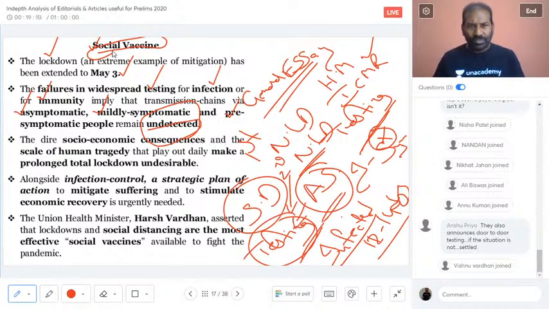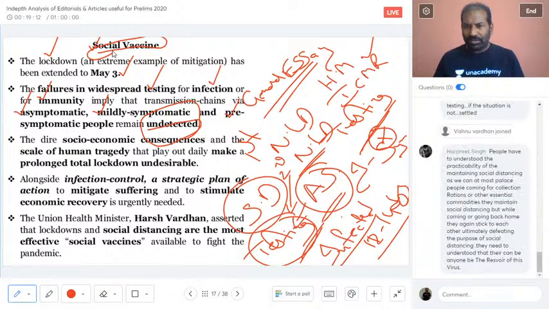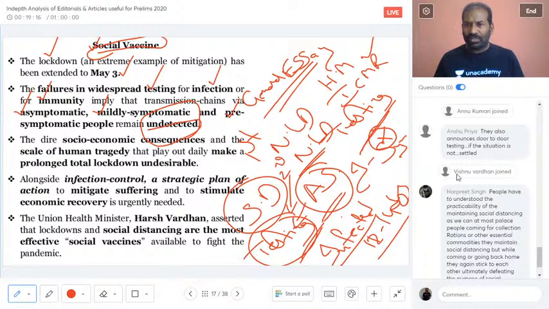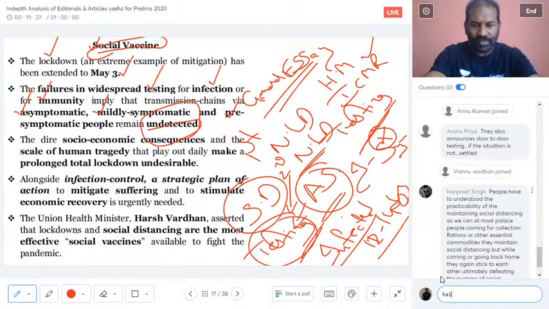And before I move further to the next point, Anshu Priya said they also announce door-to-door testing. Yes, if the situation is not settled, definitely they would go ahead with aggressive testing. That is what aggressive testing is. And everyone who has joined, I would say a very big hi to them.